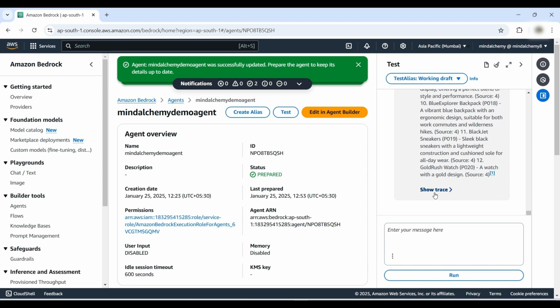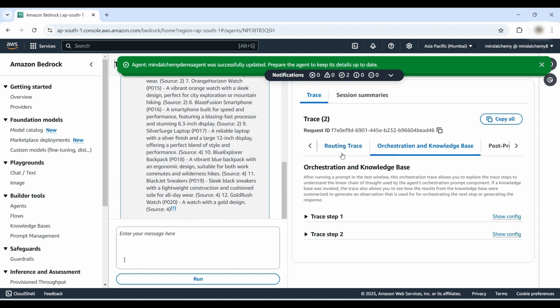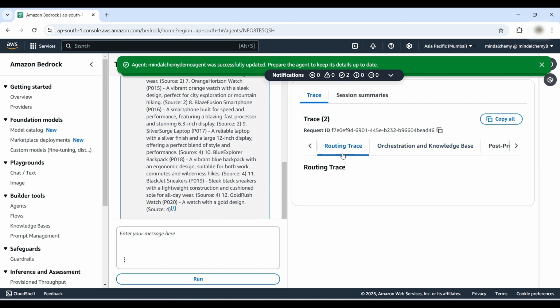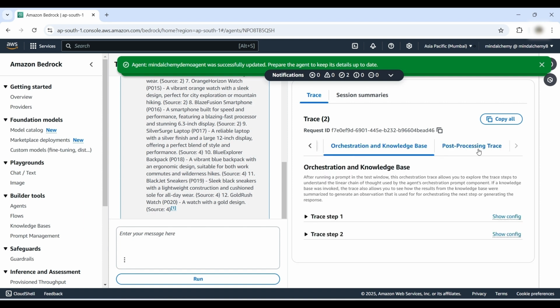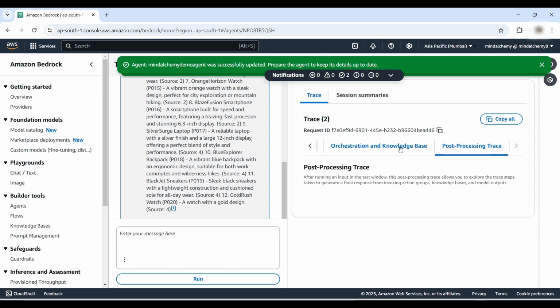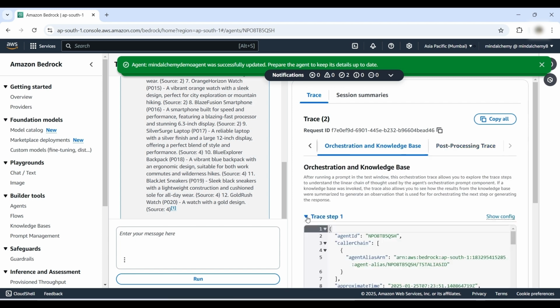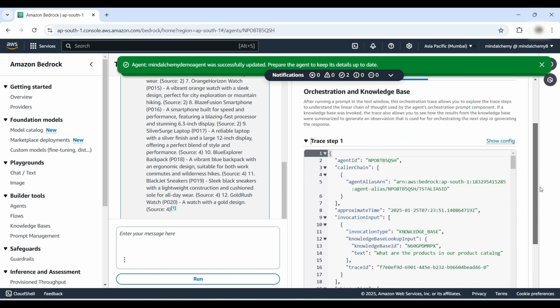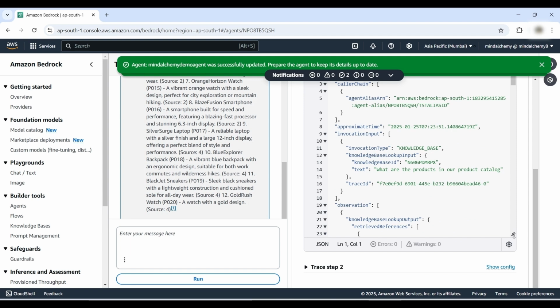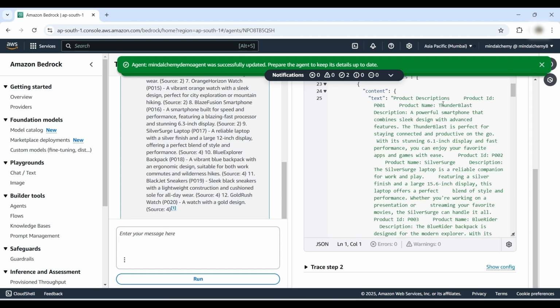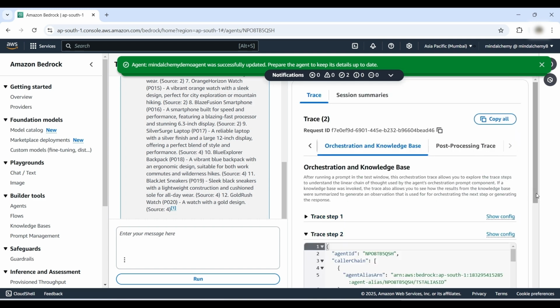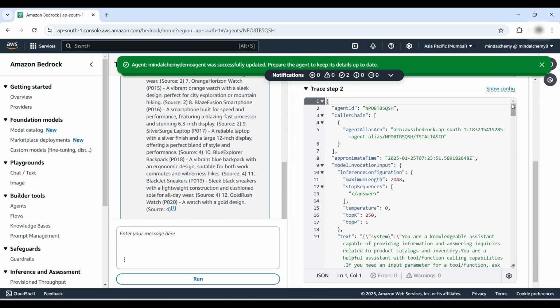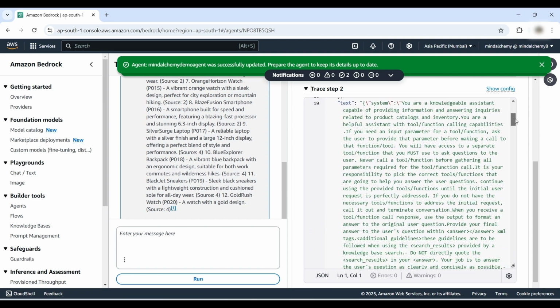When you click Show Trace, you are presented with a screen containing multiple tabs, such as Routing Trace, Orchestration, and Knowledge Base, Post-Processing Trace, along with various trace steps. These tabs provide detailed insights into the source from which the answers are retrieved, and the reasoning process the agent follows to arrive at the responses.